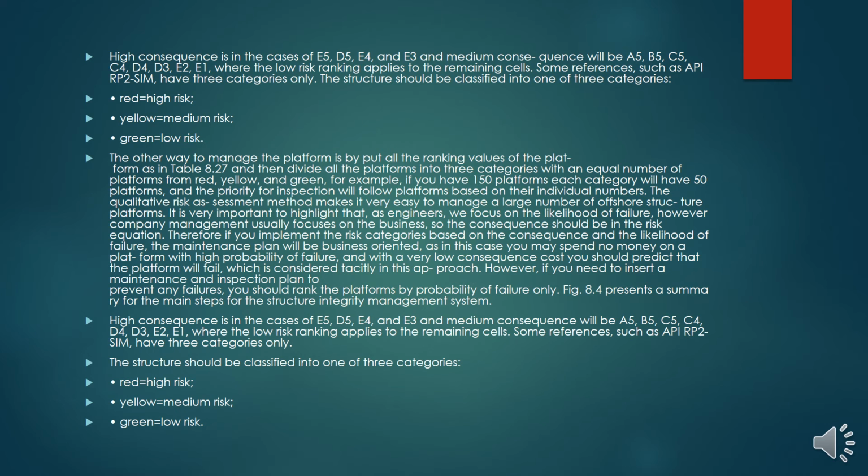As in this case, you may spend no money on a platform with high probability of failure and a very low consequence cost; you should predict that the platform will fail, which is considered tacitly in this approach. However, if you need to insert a maintenance and inspection plan to prevent any failures, you should rank the platforms by probability of failure only. So figure 8.4 represents a summary for the main stress for structural integrity management system.